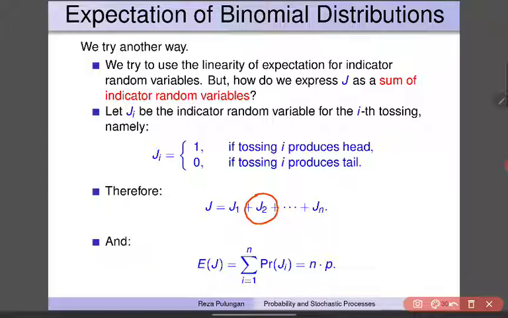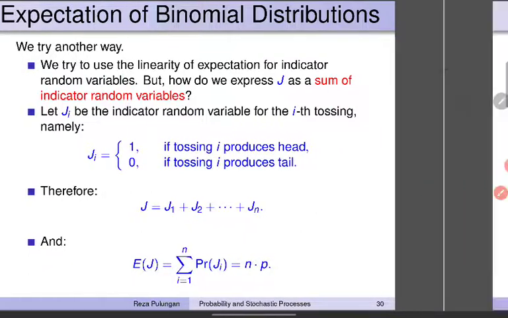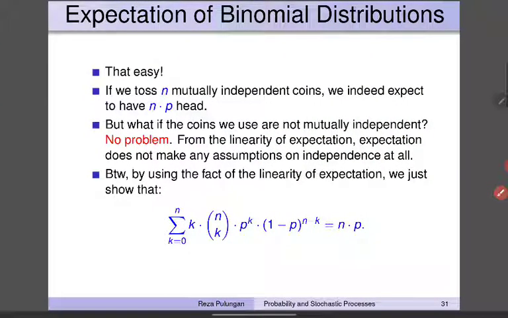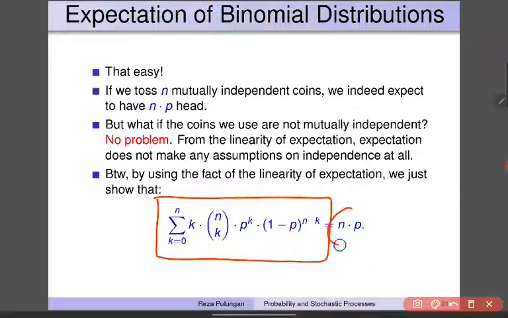Therefore, the expectation of J is easy now: it is equal to the sum from i equal to 1 until n of the probability of Ji, which is n multiplied by P. We have just shown that this complicated formula actually reduces to n multiplied by P.